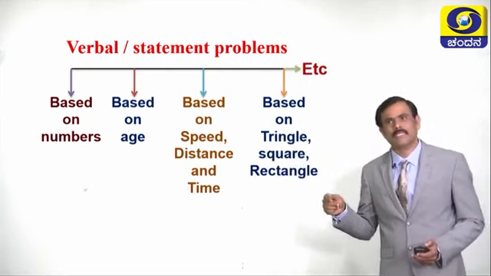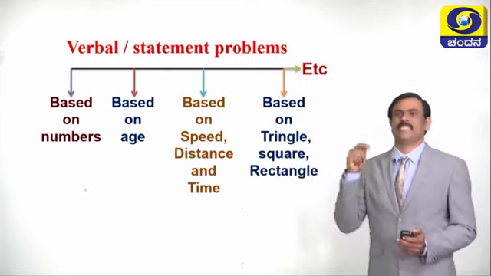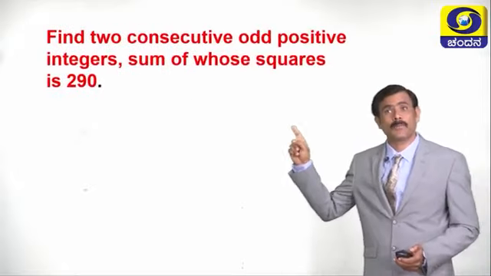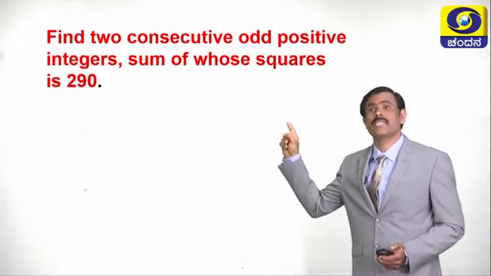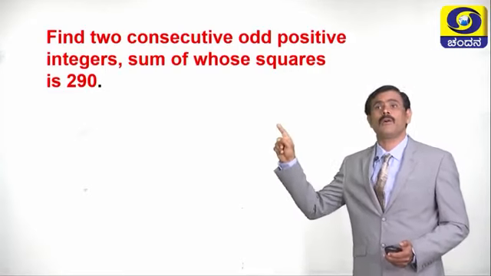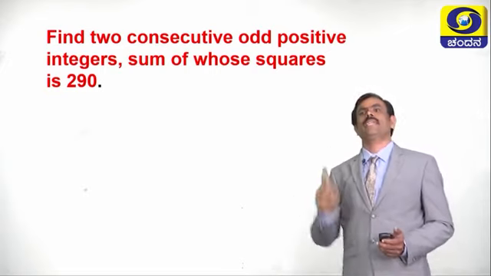Now let us take few problems and discuss. Children, see the problem. What is the problem? Find two consecutive odd positive integers, sum of whose squares is 290.